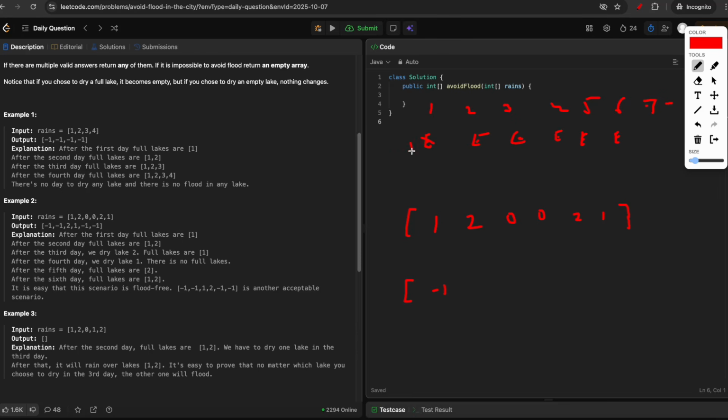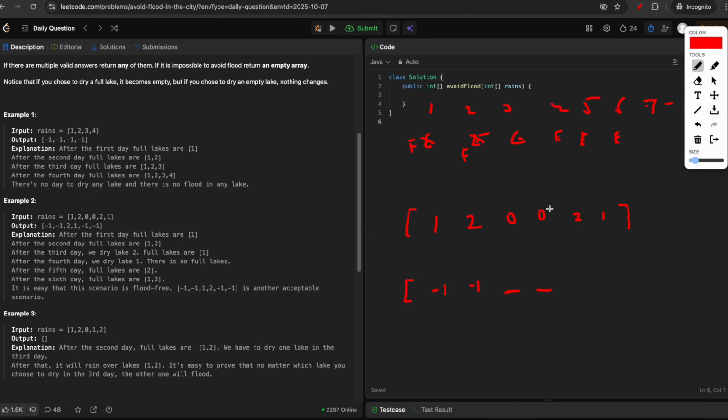So lake 1 is currently full, and on day 1 it will rain on lake 2, so lake 2 will also be full. Now we have 2 empty days. So on these 2 days there is no rain, so we can go and empty any of the lakes. So we won't fill this yet.